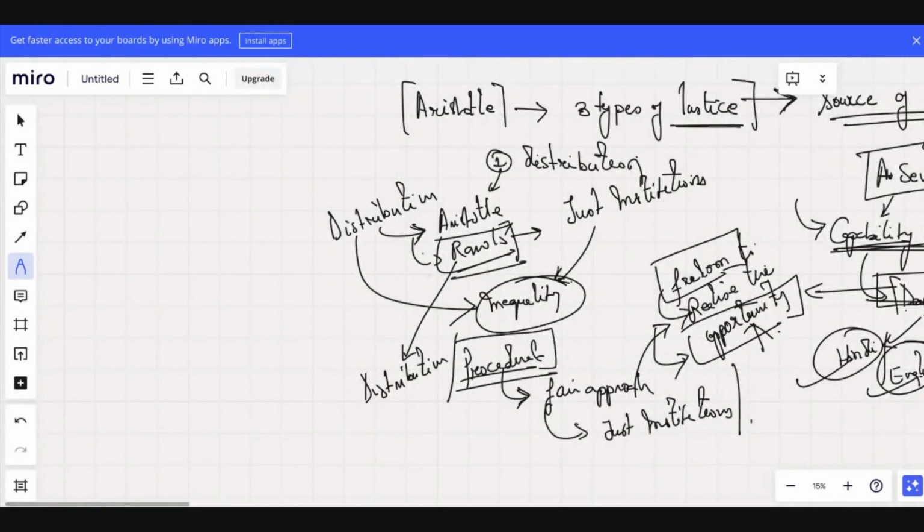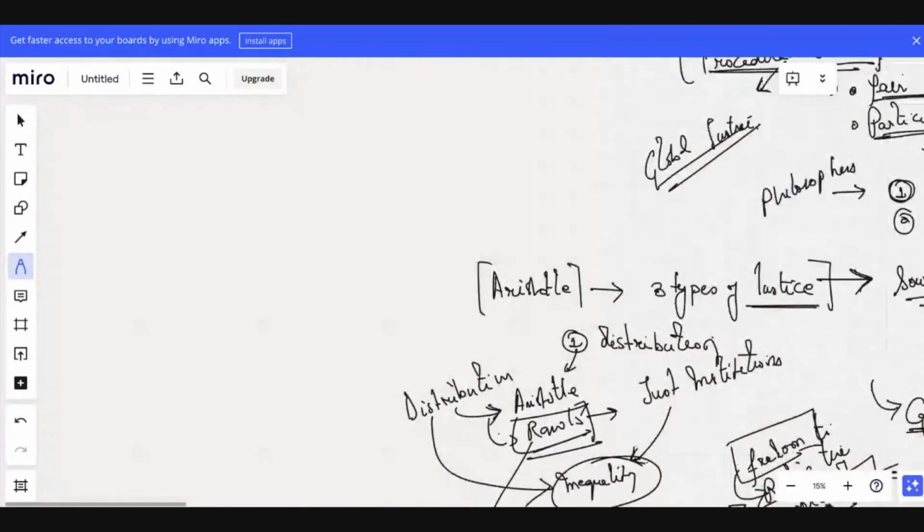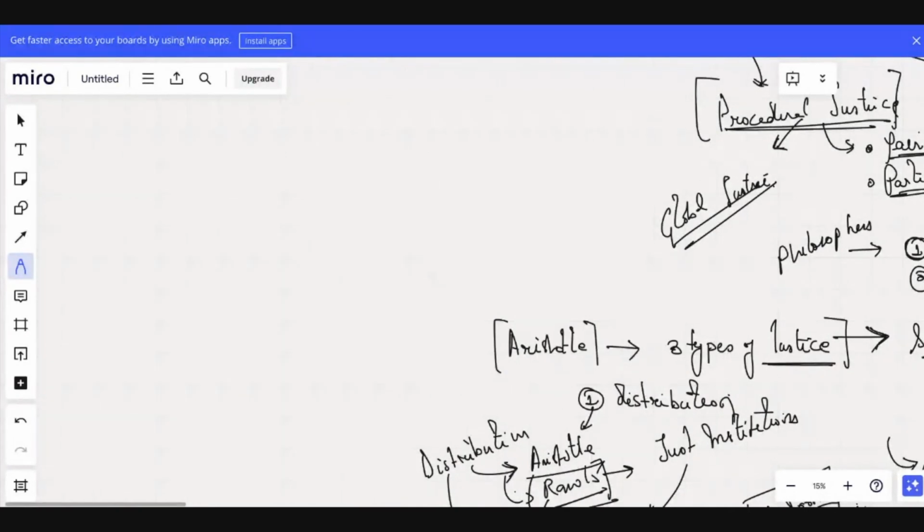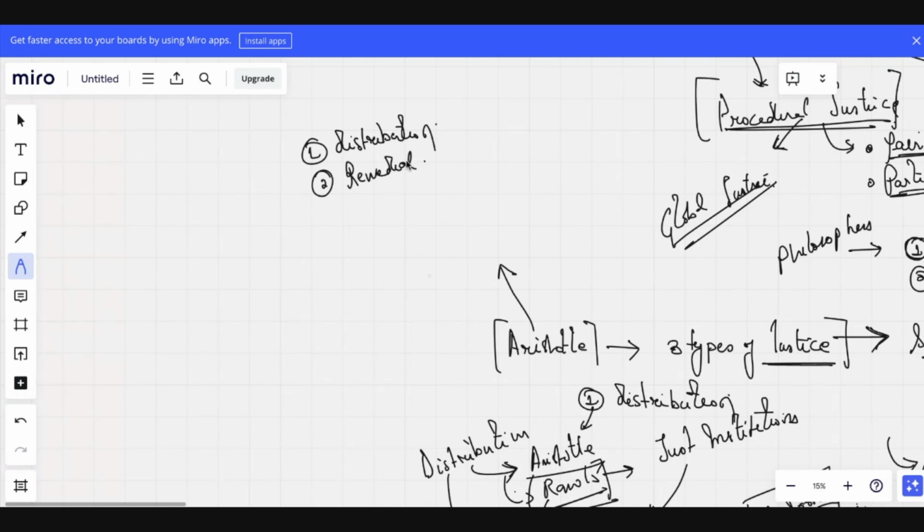So Aristotle defines three types of justice. How does he categorize the three different justices? One is regarding distribution, the second is regarding corrective or remedial, and the third is regarding reciprocal.